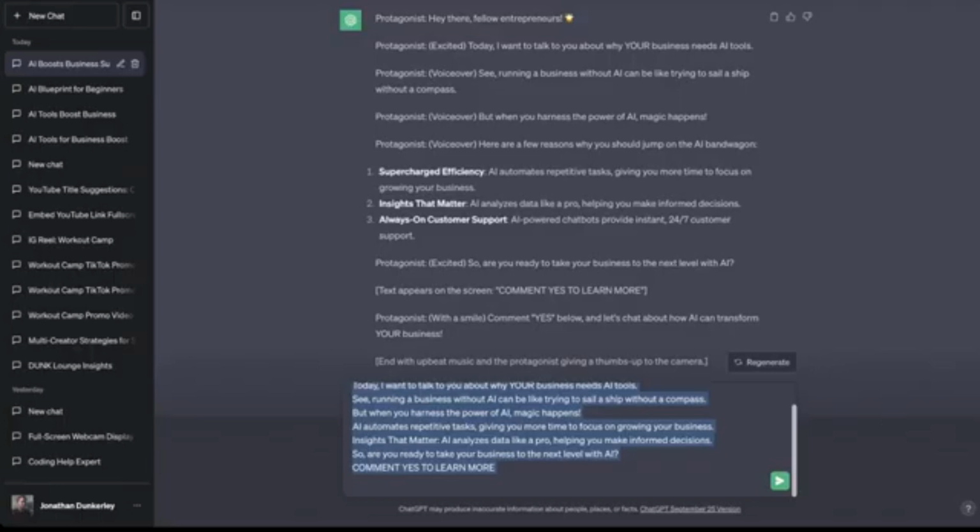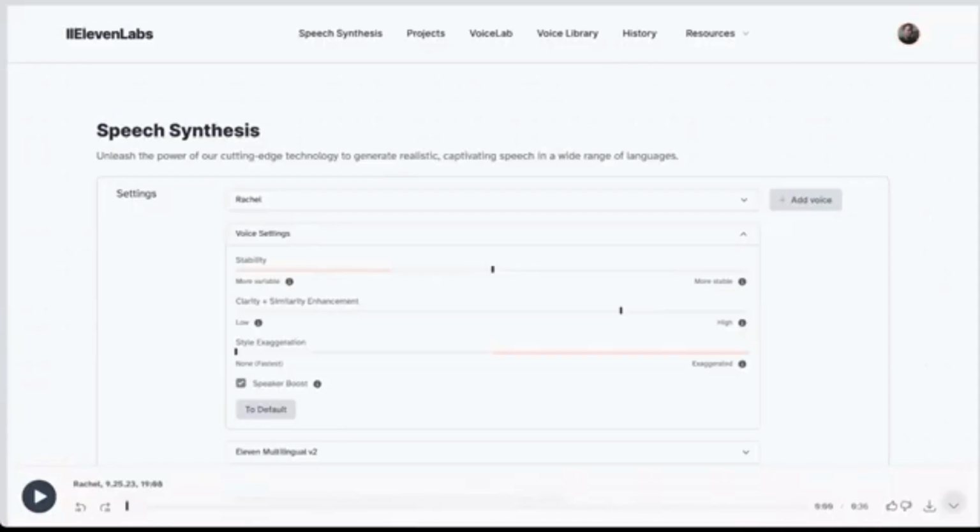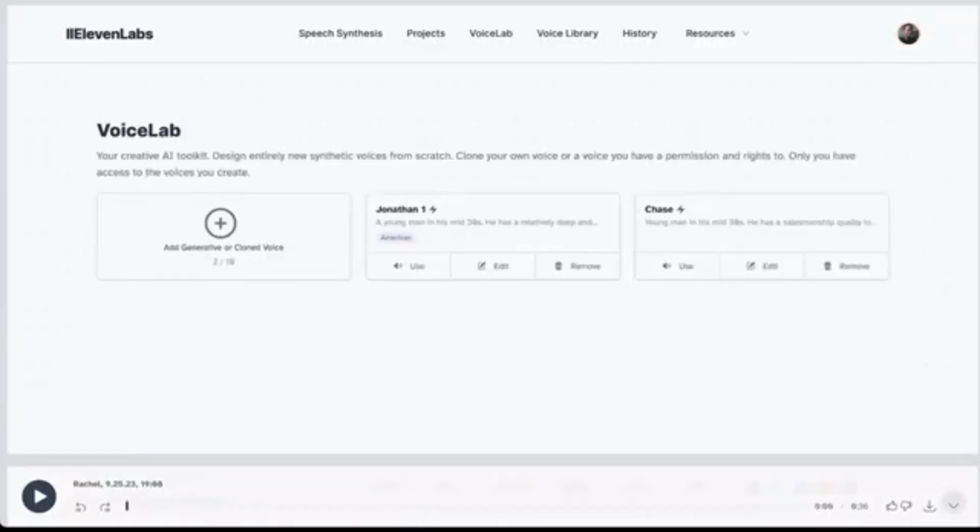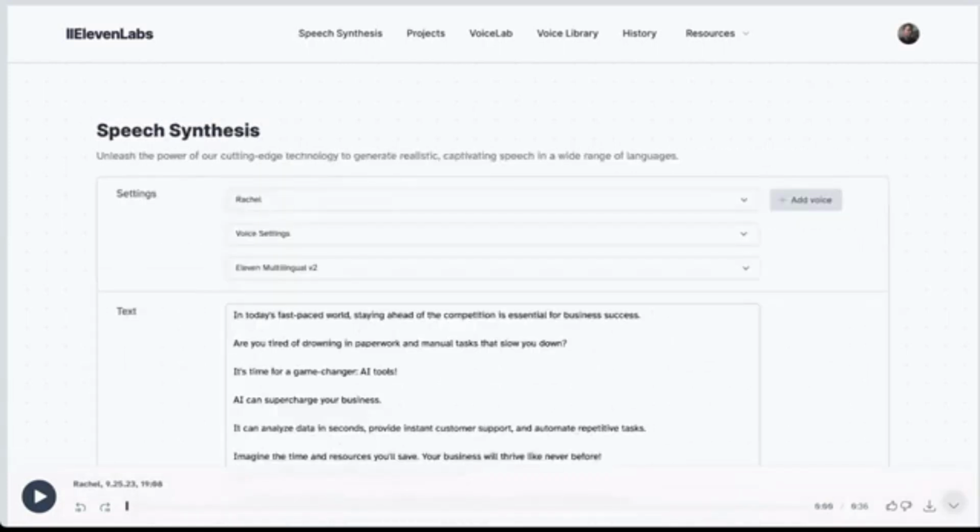Now, I've cleaned up the script that ChatGPT wrote for me, and we're going to go to another platform while our images are generating called 11 Labs to create our voiceover. You can create a clone of your own voice or somebody else's voice at 11 Labs. Like I cloned my voice right here, and then we cloned Chase's voice right here, and I could use either of our voices. Or you could use any of the ones that are built in.